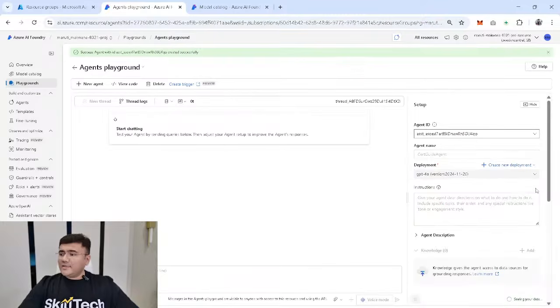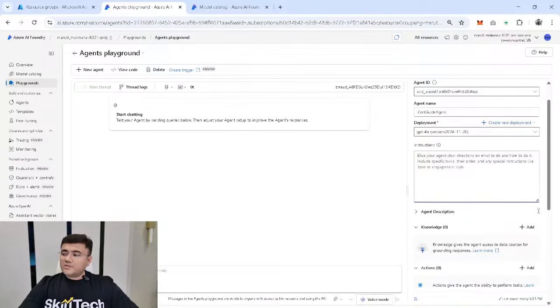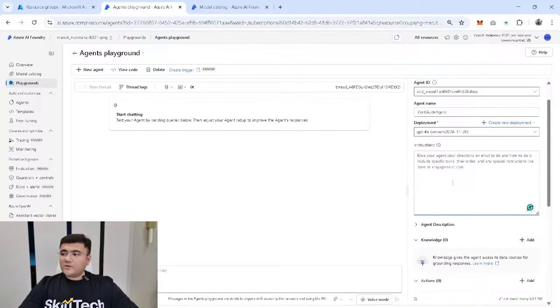And then exactly below this is showing me a section for instructions. Remember, these instructions are mandatory as well as super valuable or super important if you want to develop an agent with specific tasks. It's mentioning here that you have to give your agent very clear directions on what to do, how to do, include specific tasks, and then a specific order associated with that. This instruction is one of the first things which you have to keep in mind properly.